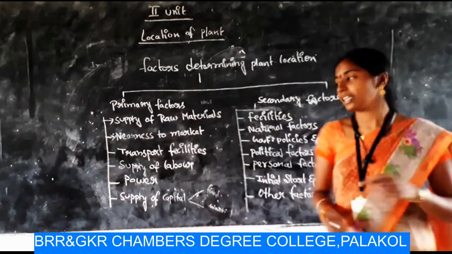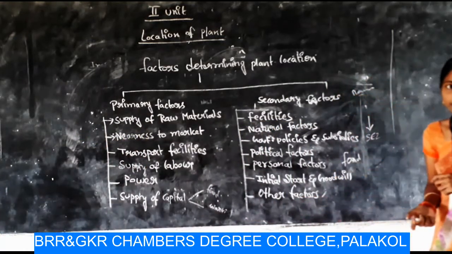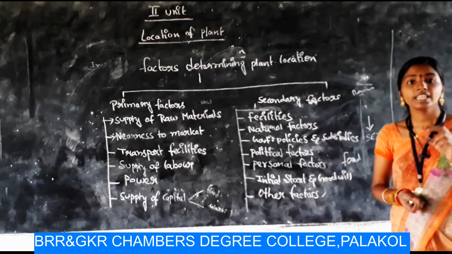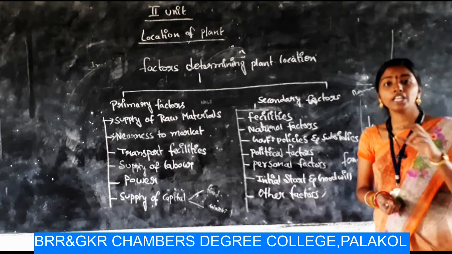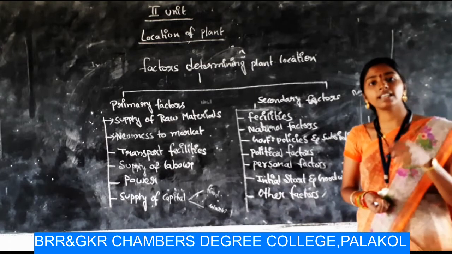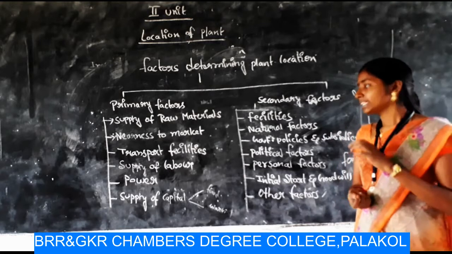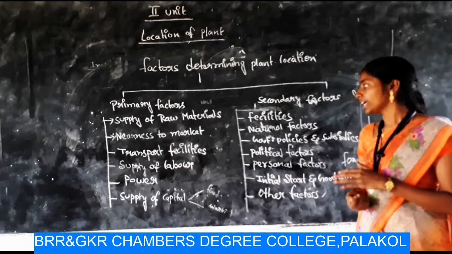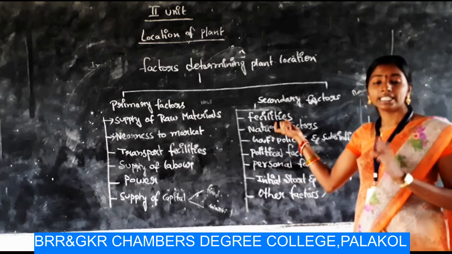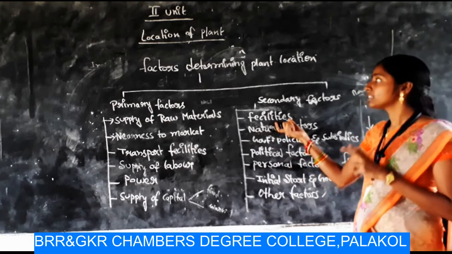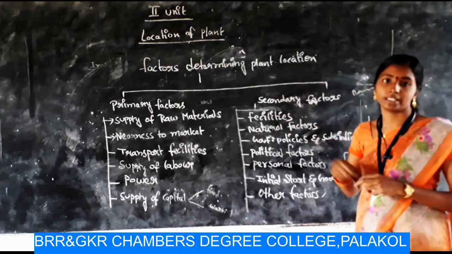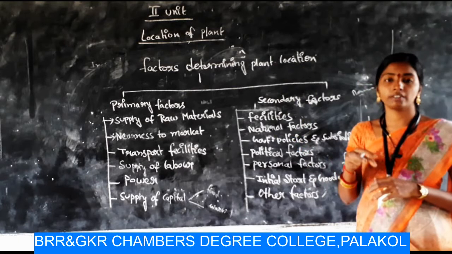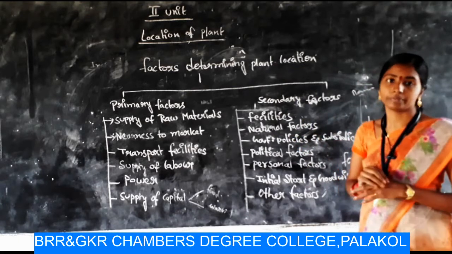And the next category is secondary factors, in which the first element is facilities. Here, facilities mean innovative spirit and industrial aspects of the public, and the government's positiveness regarding industries. So we have to consider these facilities while selecting plant location. The positiveness of the government also influences the decision of the plant location.